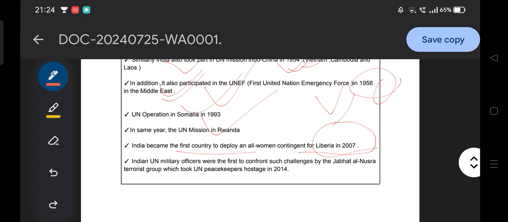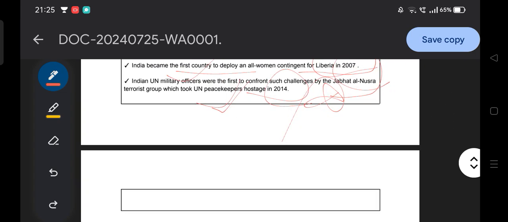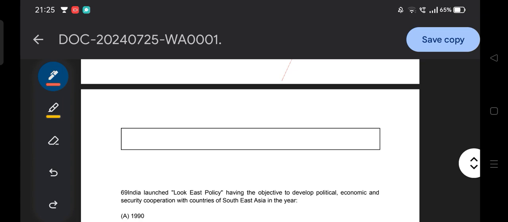Then Indian UN military officers were the first to confront such a challenge from the terrorist group which took UN peacekeepers hostage in 2014. So this is the quick revision of the UN peacekeeping missions and the different things. Okay guys, I hope it is clear to all.